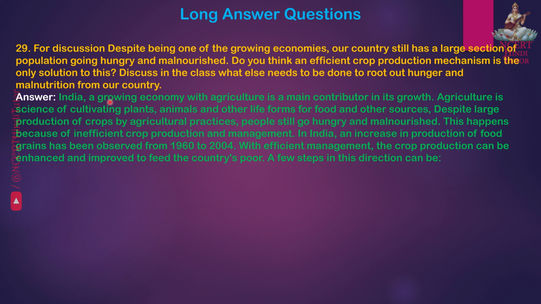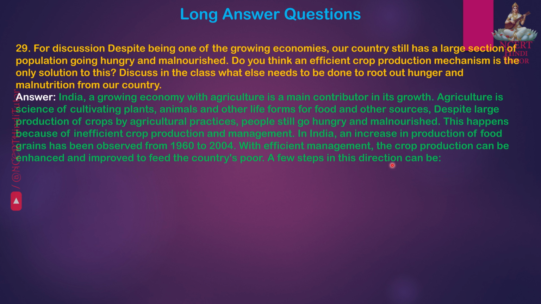Answer. India, a growing economy, has agriculture as a main contributor to its growth. Agriculture is the science of cultivating plants, animals and other life forms for food and other sources. Despite large production of crops by agricultural practices, people still go hungry and malnourished. This happens because of inefficient crop production and management. In India, an increase in production of food grains has been observed from 1960 to 2004. With efficient management, the crop production can be enhanced and improved to feed the country's poor.